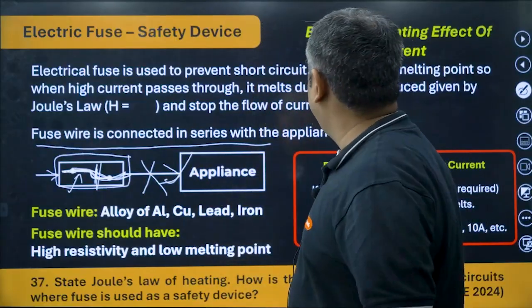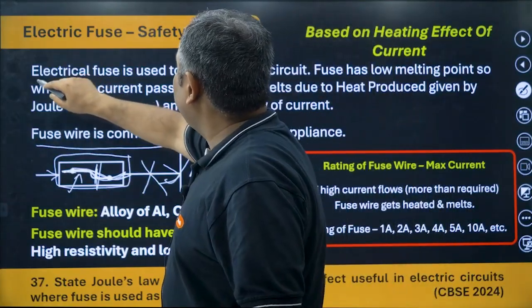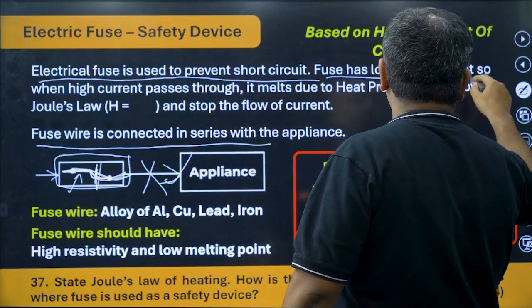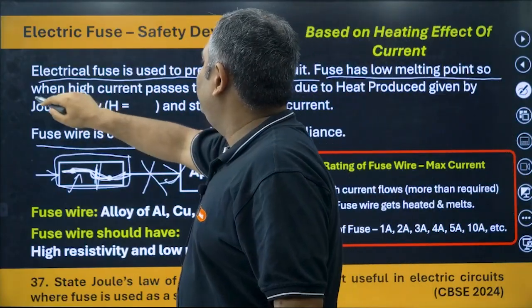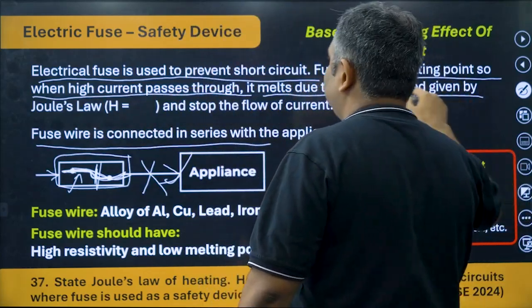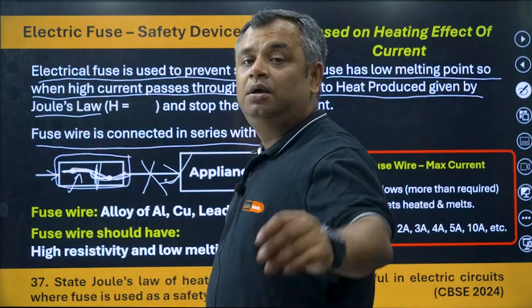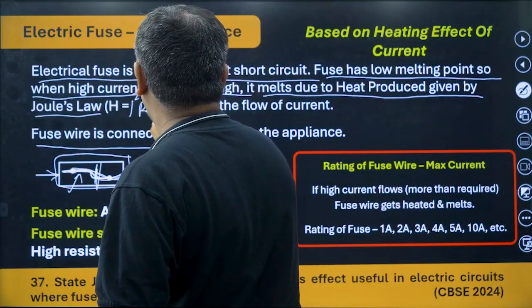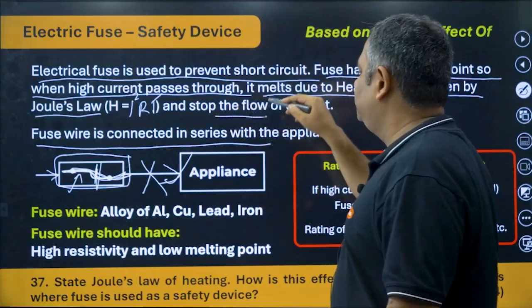The current will be established again, and the TV will start. So let's read a little about this. Electric fuse is used to prevent short circuit. Fuse has low melting point, so when high current passes through it, it melts due to heat produced, given by Joule's law, I square RT, and stops the flow of current.